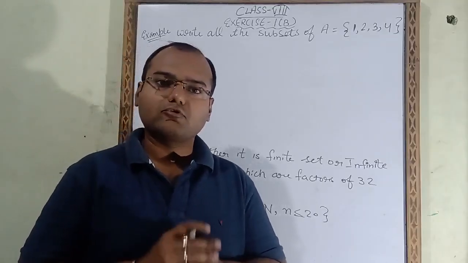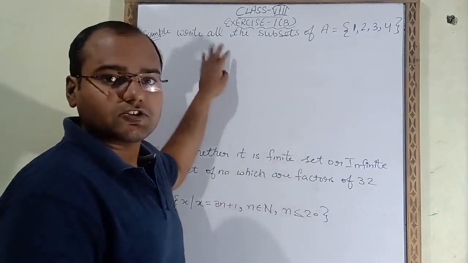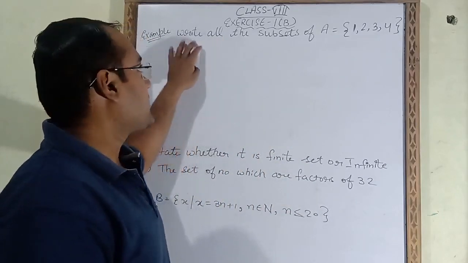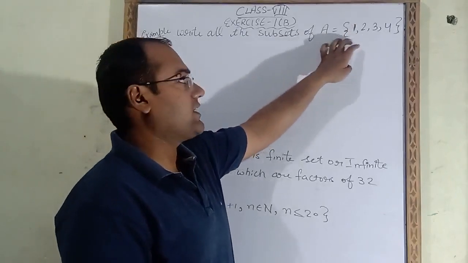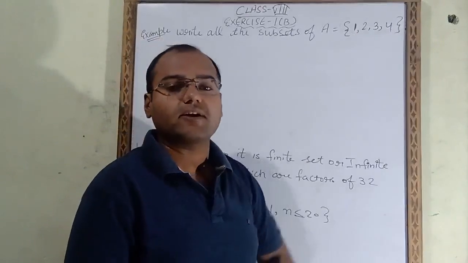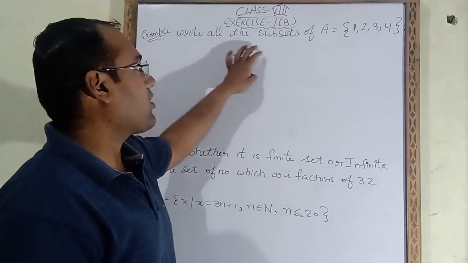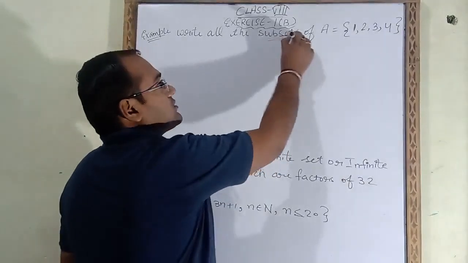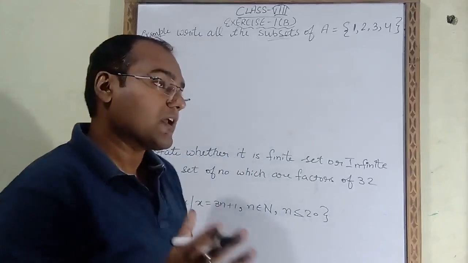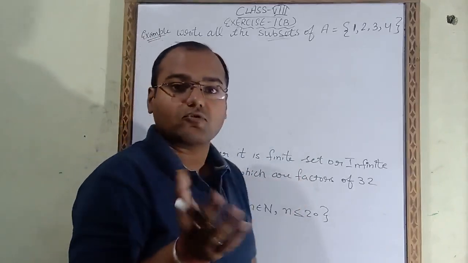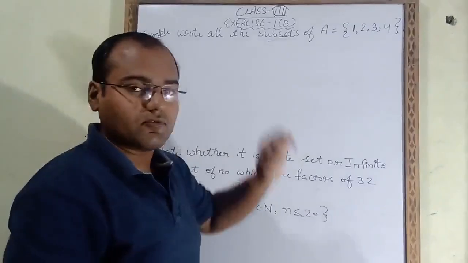Now we will solve some questions. So let's see this question. This is an example from your textbook. The question is, write all the subsets of set A. Set A is given as 1, 2, 3, 4. How many elements are there? 4 elements are there, and he is saying we have to write all the subsets. So to write the subsets, first of all you have to find the number of subsets. How many subsets in this question do we have to write?